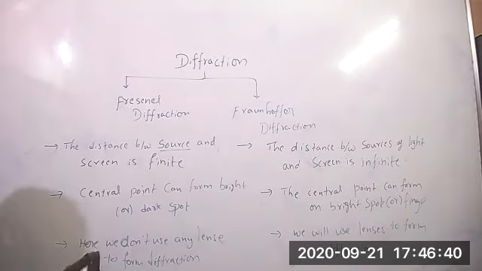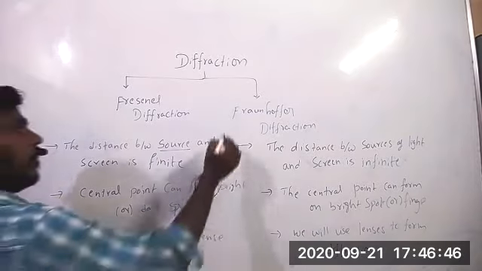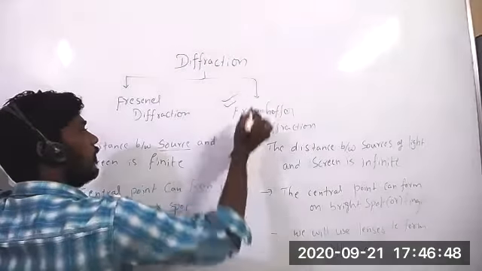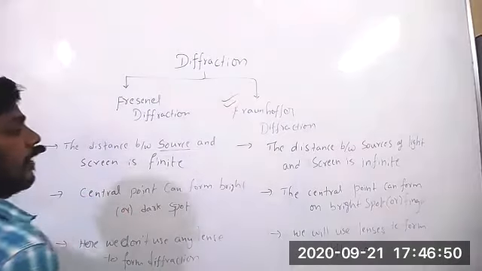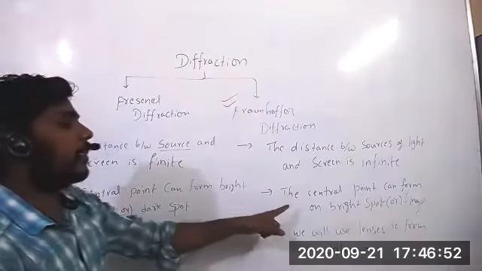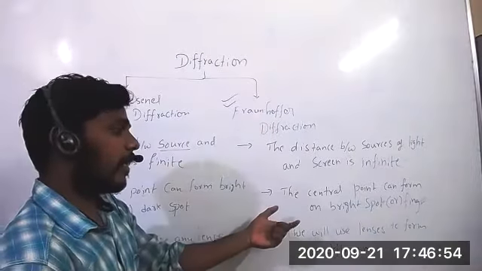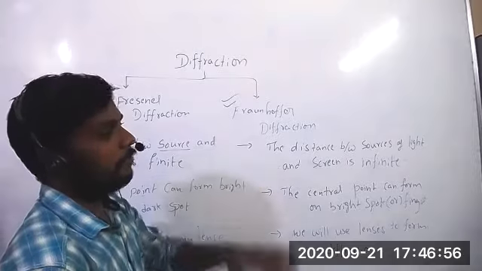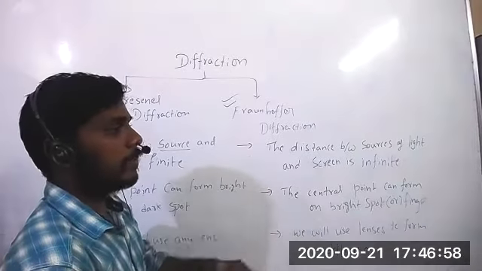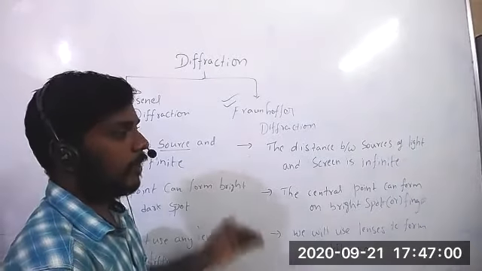Now, remember these three points, which are differences between Fraunhofer and Fresnel. Actually, in our syllabus, they have given Fraunhofer diffraction. Now we are going to get that. Here, the central spot is always bright. After that, maxima, minima: first maxima, second maxima, first minima, second minima.